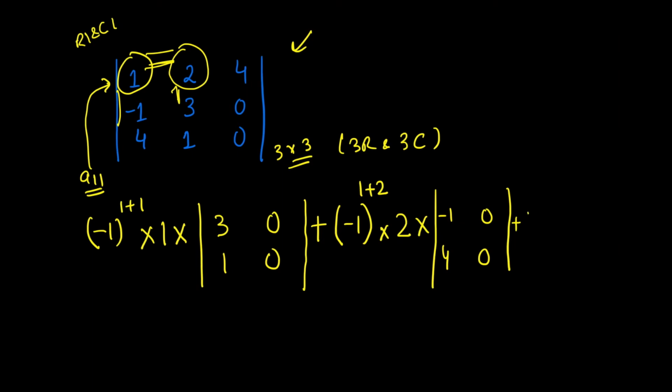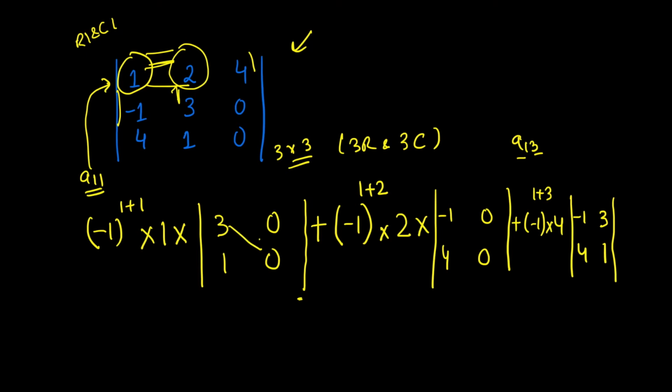Then again, plus or minus 1 to the power 1 plus 3, because this is row 1 and column 3, so it will be times 4. Then again you need to find the determinant for elements other than row 1 and column 3. So this will be minus 1, 3 and 4 and 1.